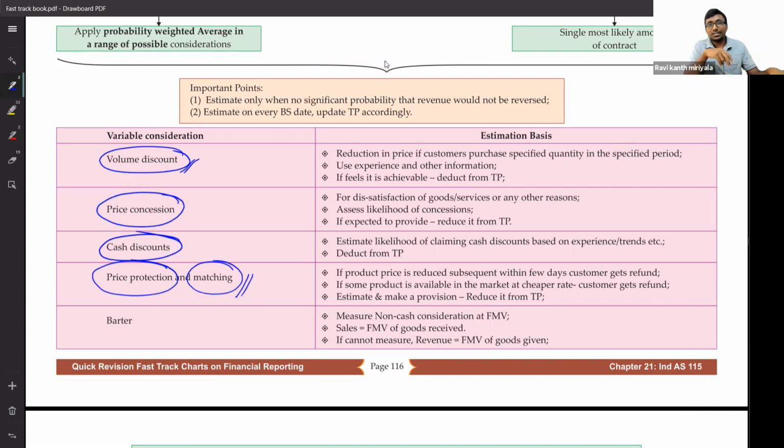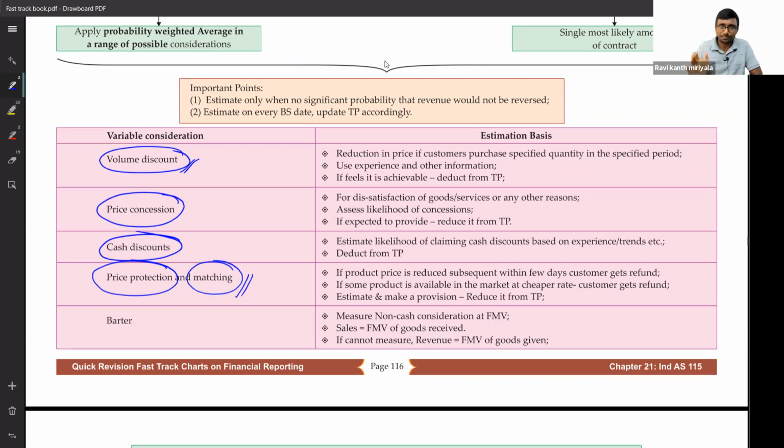If you prove that the same item is available for 28,000 on another website on the same date, I will pay you 2,000 rupees back. Who will pay? My company has to pay 2,000 back to the customer. That 2,000 is supposed to be reduced from the sales, not as a discount, not as promotional expenses, not under any head. It has to be reduced from the sales.